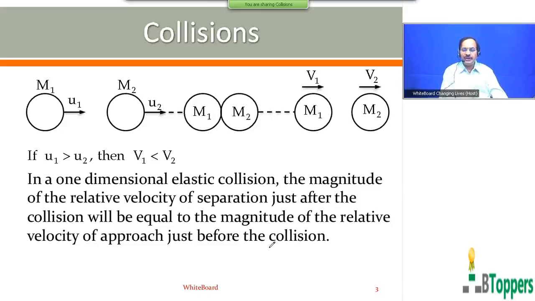Next, I am going to continue this discussion for one-dimensional elastic collisions. That means I am going to derive the expressions for V1, V2 in terms of U1, U2 and masses of the two colliding bodies in the case of one-dimensional elastic collisions. So, after copying up to here, please stop writing. Again, you concentrate only to listen. You can now stop writing after copying this.